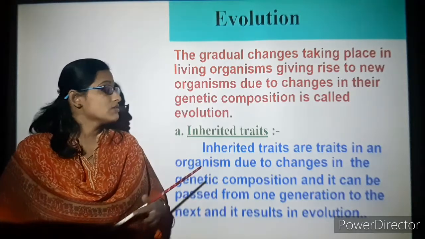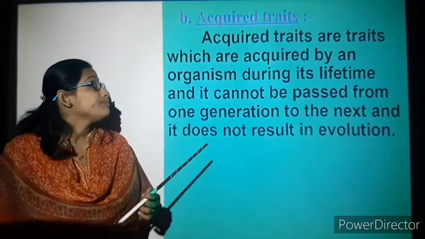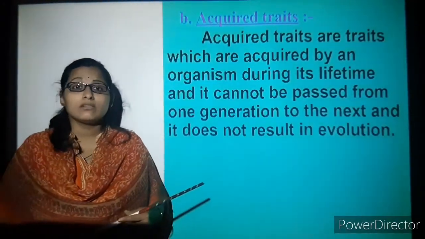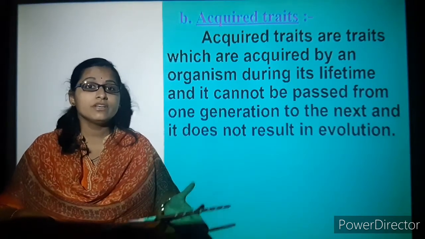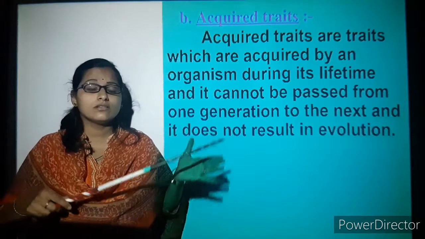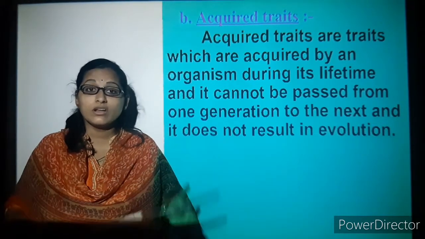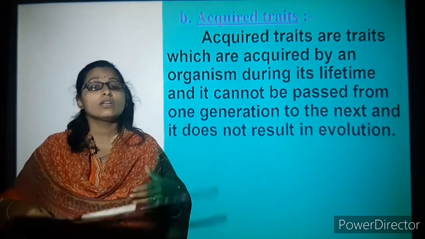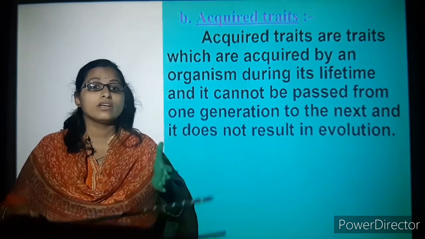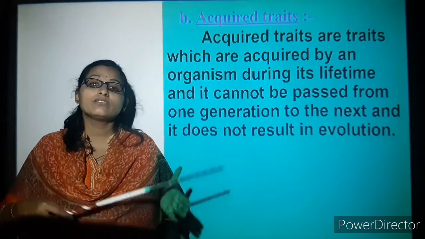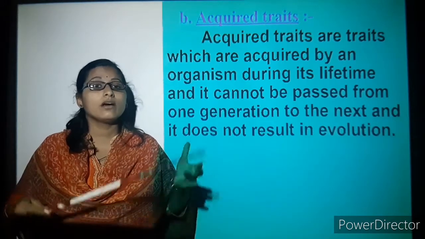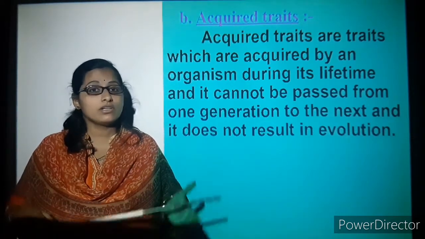Next comes the acquired traits. So what is an acquired trait? As I told in the previous video, certain organisms live in a particular surrounding and are not able to adjust to it, or there might be starvation, hunger, excess of food, or extreme conditions or weather where they are not able to survive.